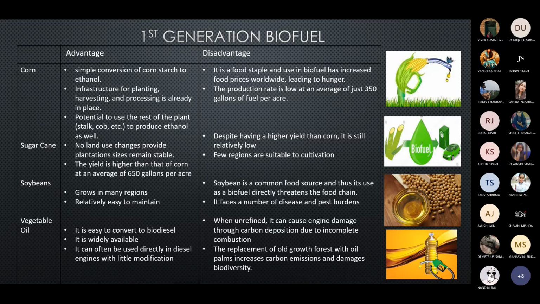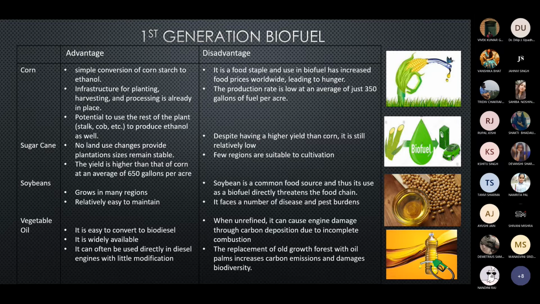Its advantages include that there is no land use change needed to provide any plantation size, and it remains stable. Along with this, the yield is higher than corn, at an average of 650 gallons per hectare. The disadvantages are that even with a higher yield than corn, it is still relatively low. Also, it is only suitable for a few regions for cultivation.